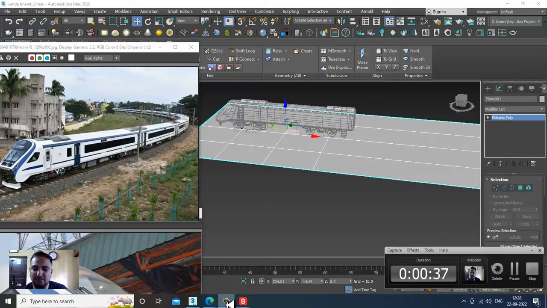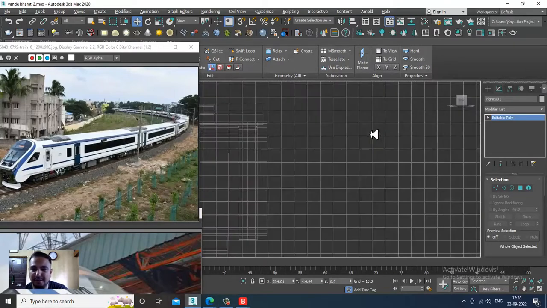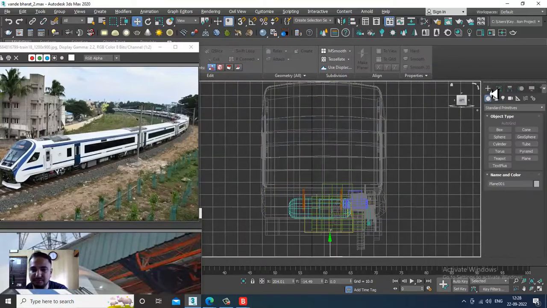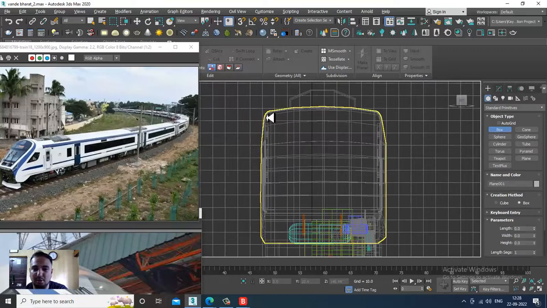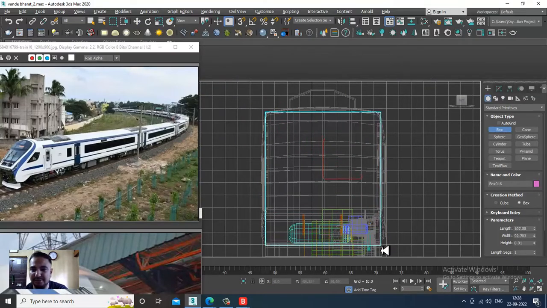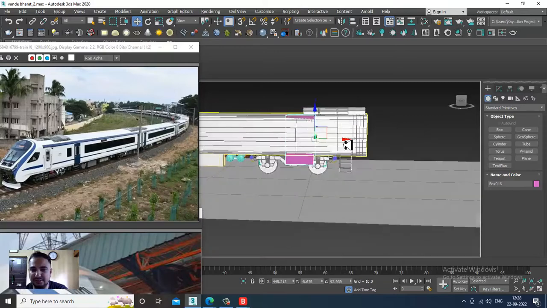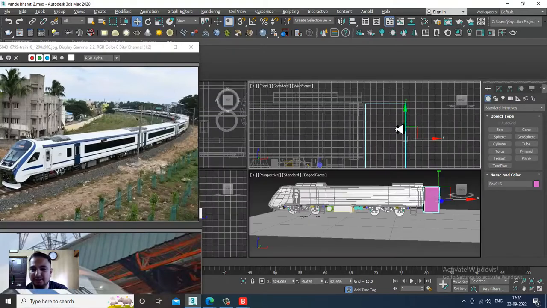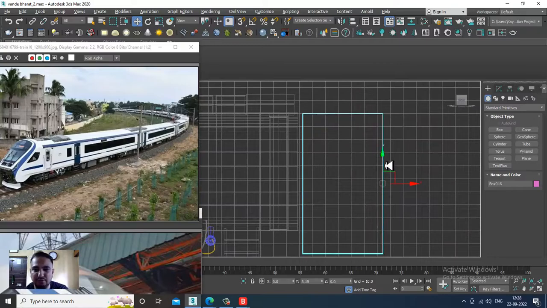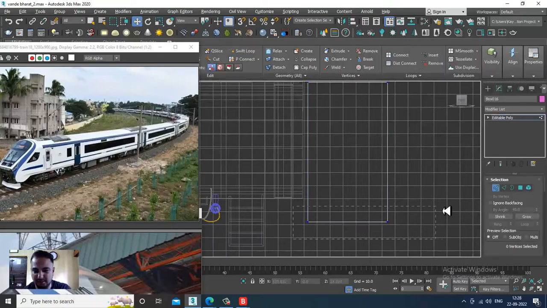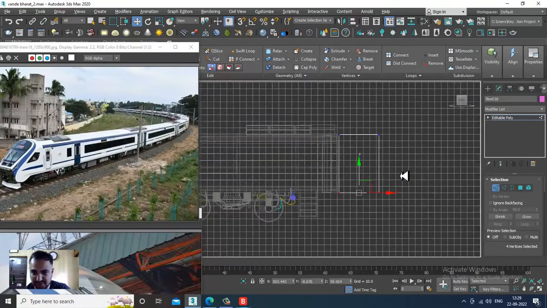Very first of all, I'll again go into this view and let's take a box over here. I'll just take a box. After taking the box, I'll slightly shuffle this box over here. I'll go into the side view, convert to editable poly, select the vertices, and slightly shuffle this over here.